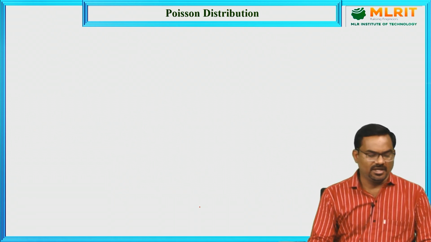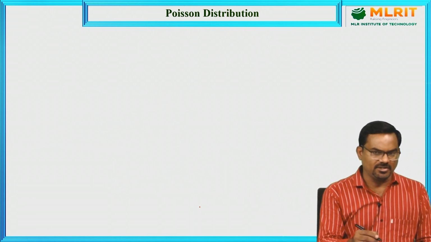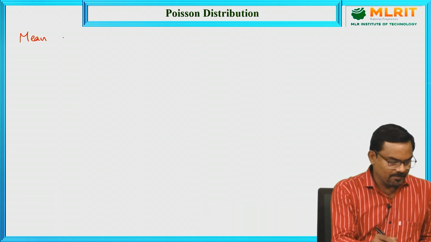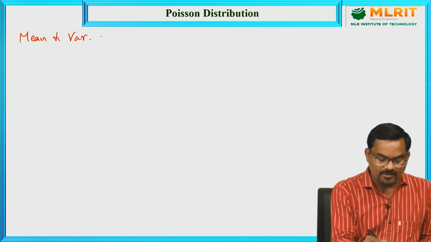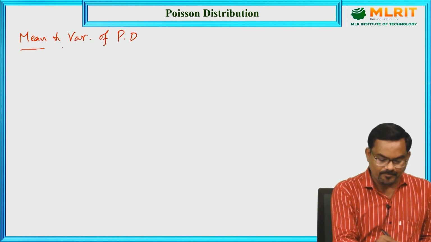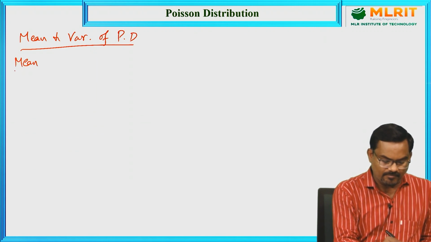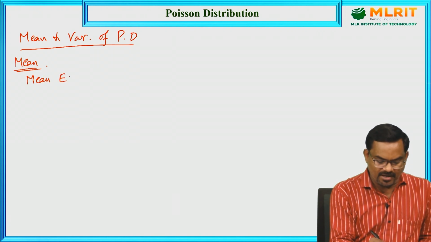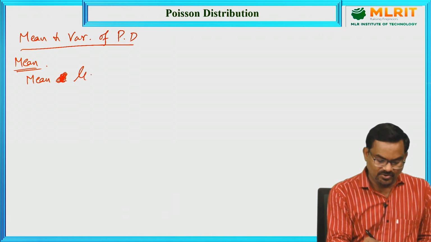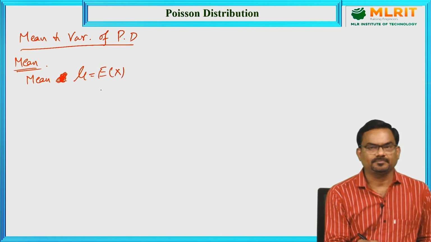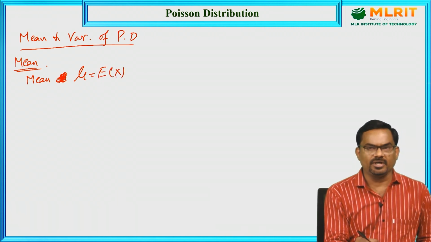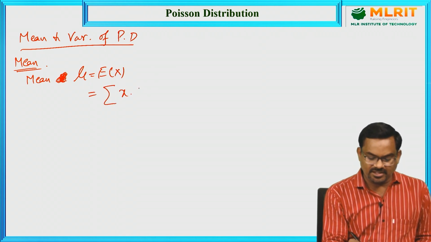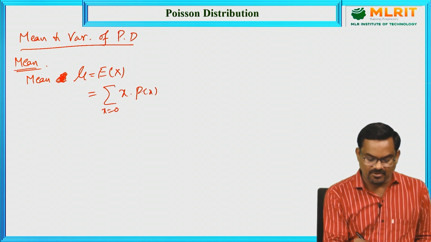Now, coming to the derivation of the mean and variance of Poisson distribution. Let us derive the mean and variance. First, the mean. What is the formula to find the mean? Mean is mu equal to expectation of x. Since x is a discrete random variable, this is the sum of x into p of x, where x goes from 0 to infinity.